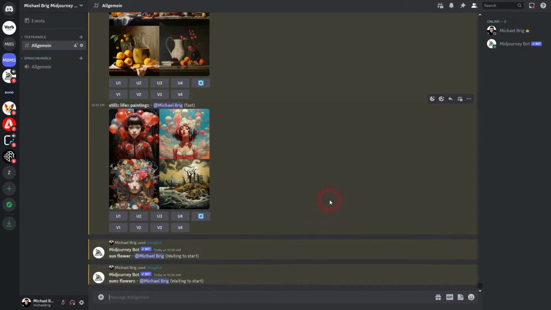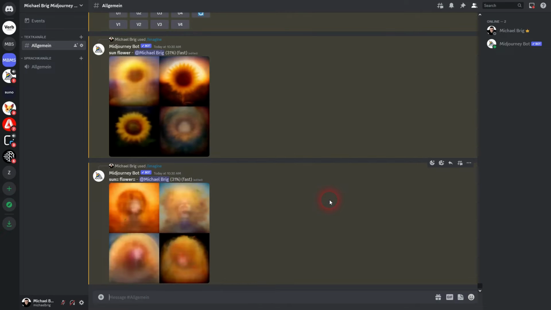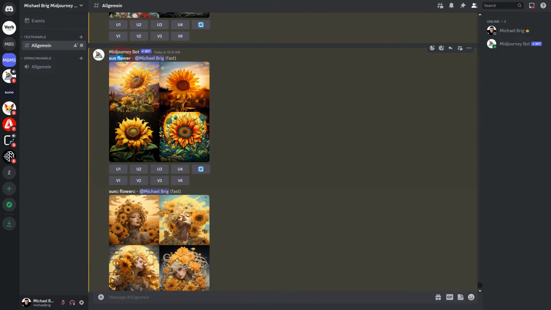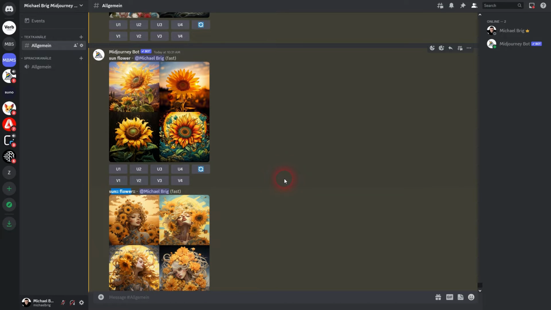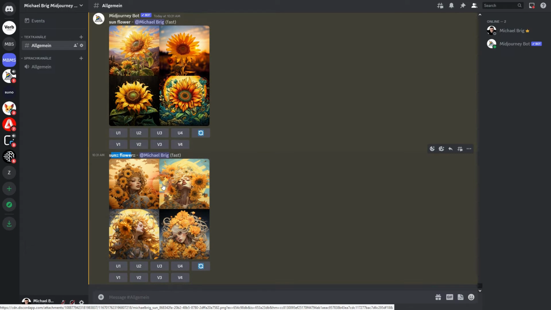Let us go over a different example, and we'll use sun and flower. Here yet again it doesn't make a difference if we have commas, white space, or just write it together. It's going to give us a sunflower. But if we add double colons after each word, we don't have a sunflower anymore as a single concept. We have the sun as one concept and the flower as a second. And then Midjourney is going to mix these two concepts to give us a totally different image generation. You can already see that here. Sunflower is what we would expect, but sun double colons, flower double colons is totally different.